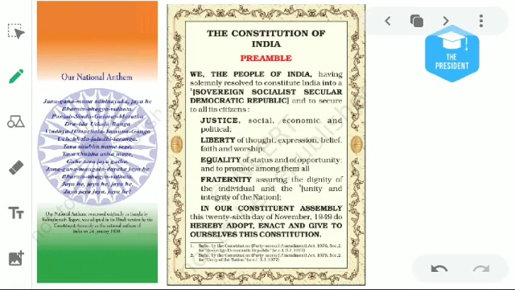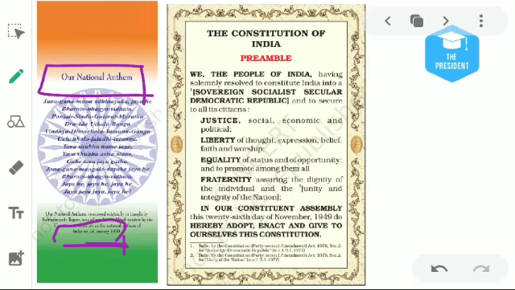Okay, this slide deals with our national anthem. National anthem is Jana Gana Mana. Do you know this Jana Gana Mana, the national anthem, was written by Rabindranath Tagore in the Bangla language basically. And after that, on the saying of Gandhiji, it was converted into Hindi and included in our Indian Constitution on 24 January 1950.